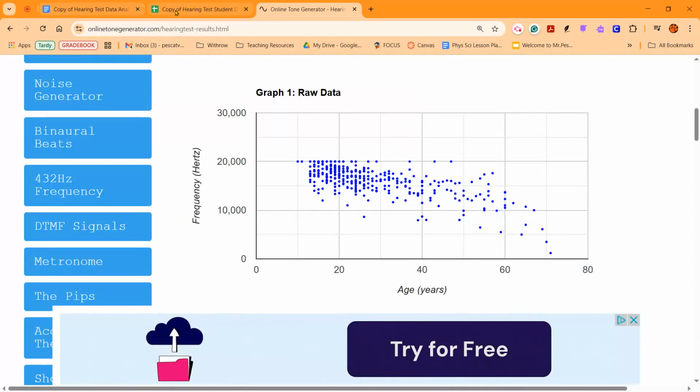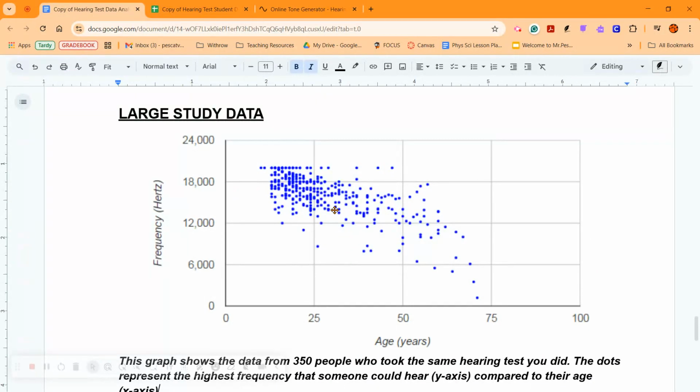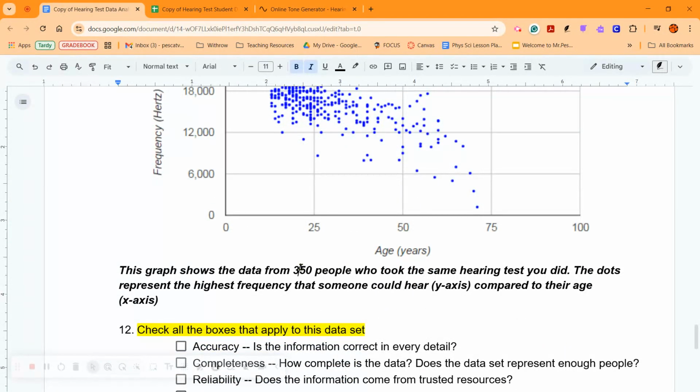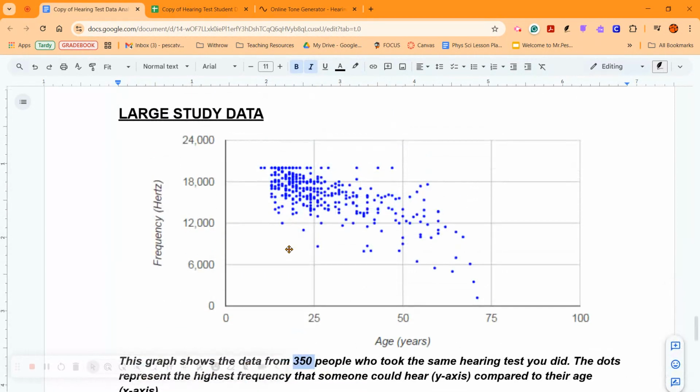So this does 350 people. So much more than we've done, over 150 more people. And you can see that it's a much greater age range. Ours only comes from, let's see if this will let me zoom in.